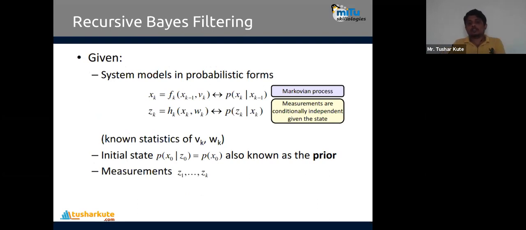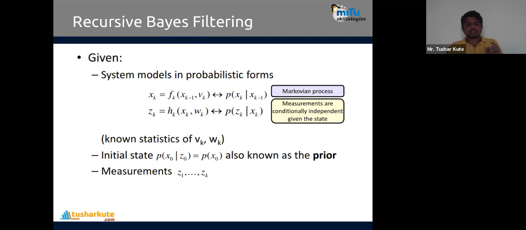In that, there is one more method which is applied. Actually, there is a very detailed mathematical model. Let's take an overview of it only. With a lot of mathematical models, it may be very difficult to understand, so I'll just give a small snapshot of all. Recursive Bayes filtering. Bayes filtering.